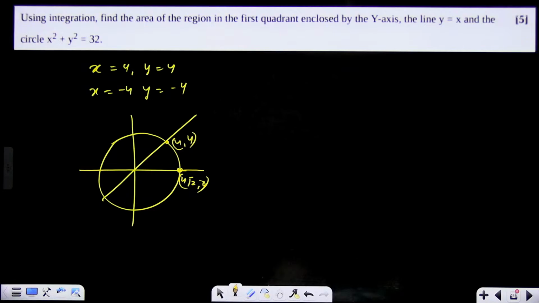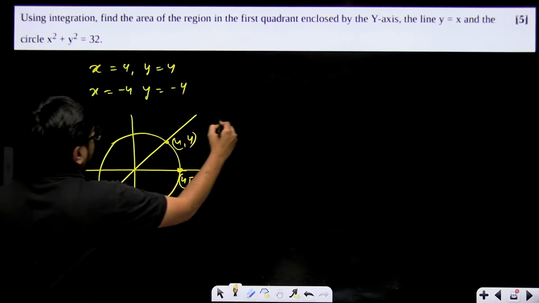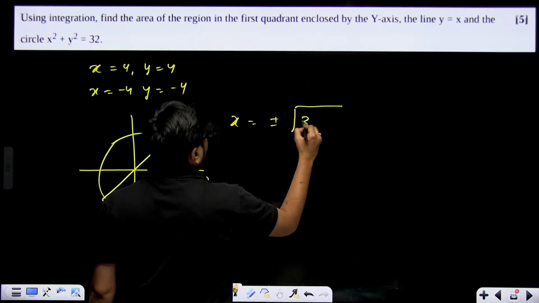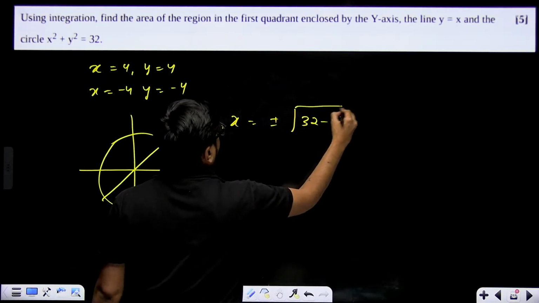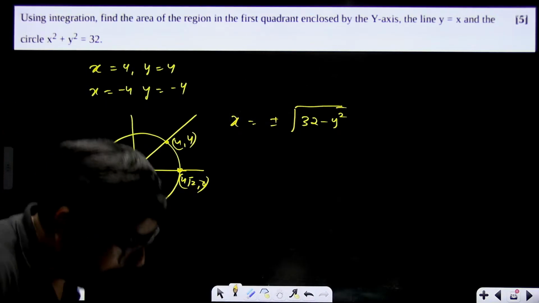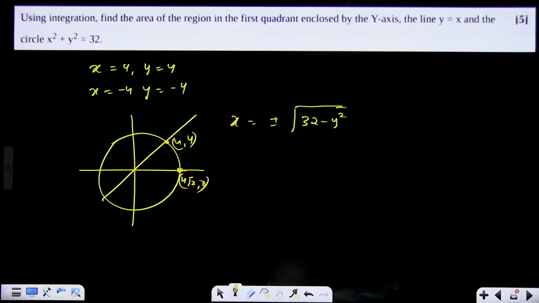So what is the value of x? x will be plus or minus square root of 32 minus y square, according to this equation. Now this only you have to integrate. And in the first quadrant only plus square root of 32 minus y square will remain. Correct?